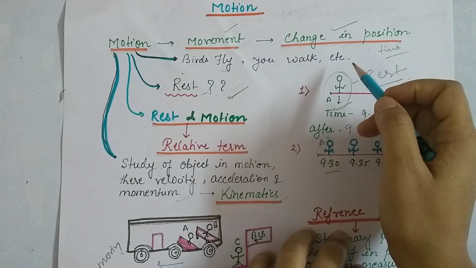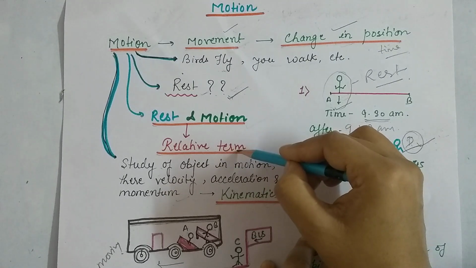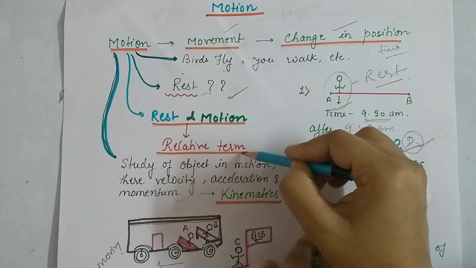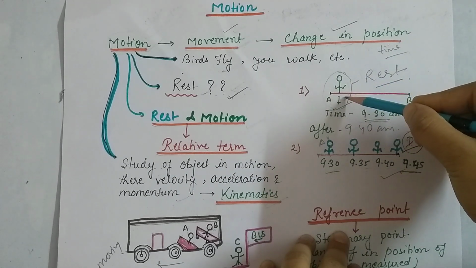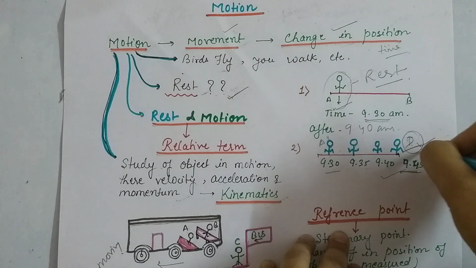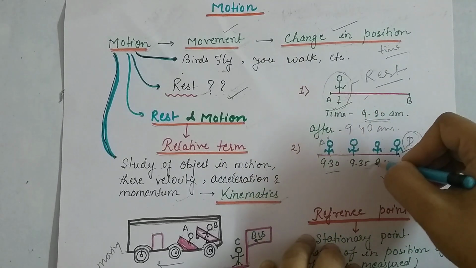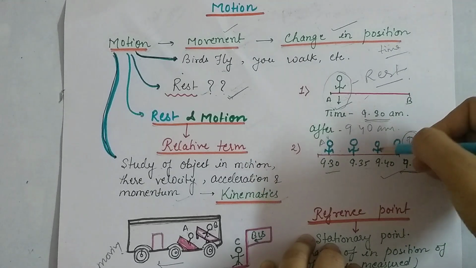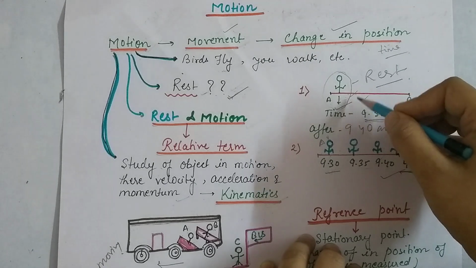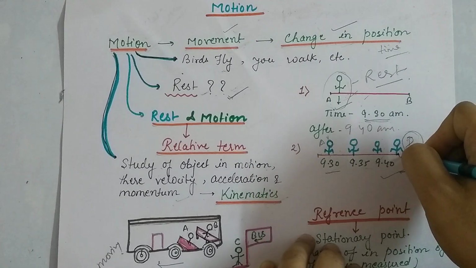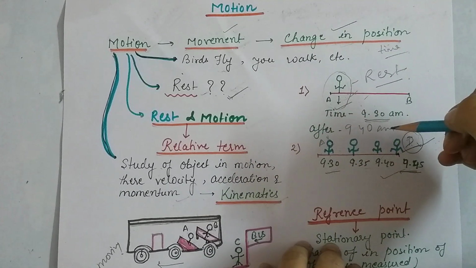So we can say that rest and motion are relative terms, because we are seeing here that this person is at rest and this person is in motion. How can you conclude that? Because this one is not changing its position, that's why it's at rest, and this one is changing its position, that's why it's in motion.